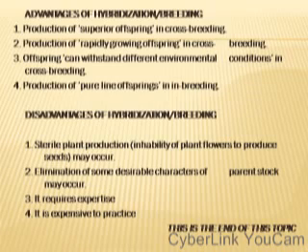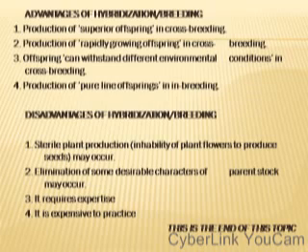We have advantages of hybridization or breeding. 1. Production of superior offspring in crossbreeding, because two varieties were brought together and crossed. 2. Production of rapidly growing offspring.